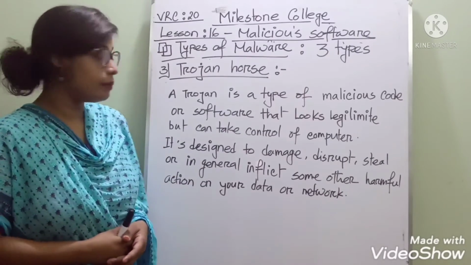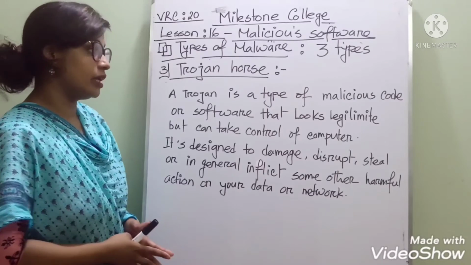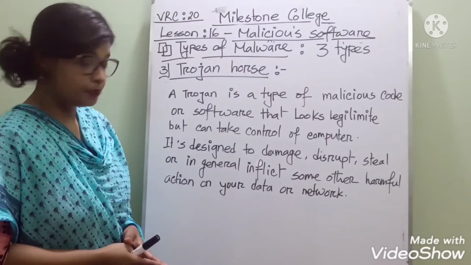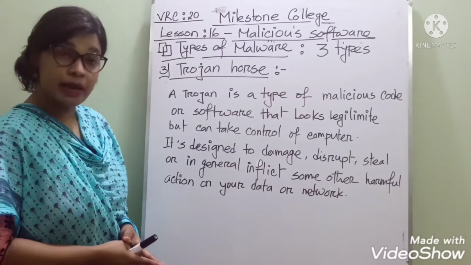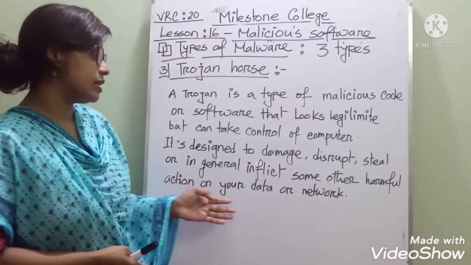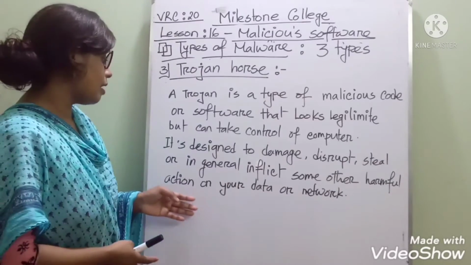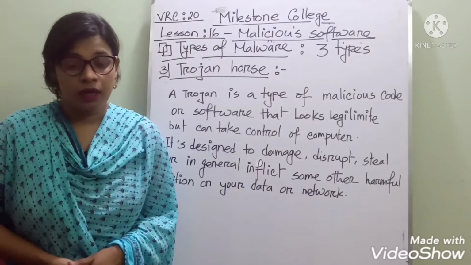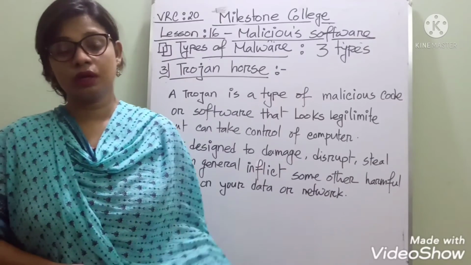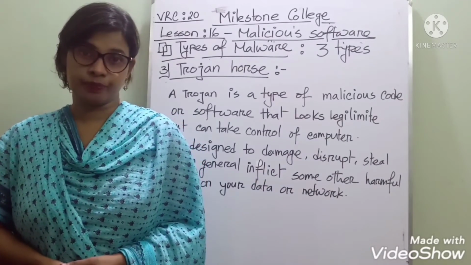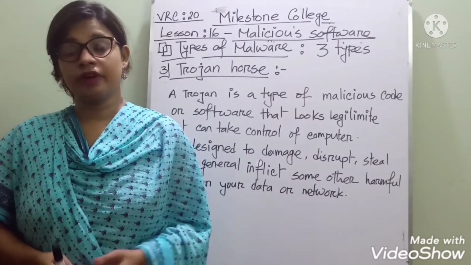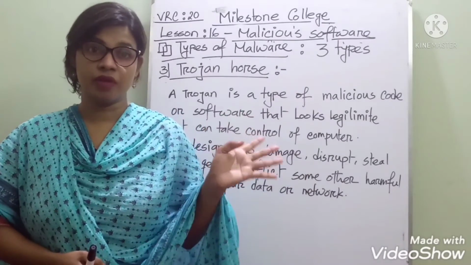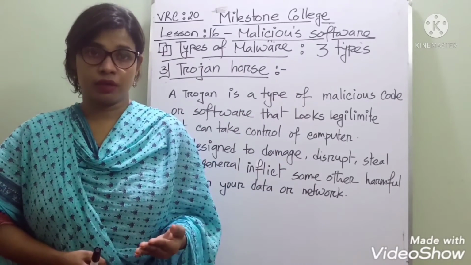A Trojan is a type of malicious code or software that looks legitimate but can take control of a computer. It's designed to damage, disrupt, steal, or in general inflict some other harmful action on your data or network. That means it can work by itself. User interference is not important here. You saw previously that a computer virus needs user interference, whereas a Trojan doesn't need any user interference. It can work itself, and it can import new Trojans and attack.